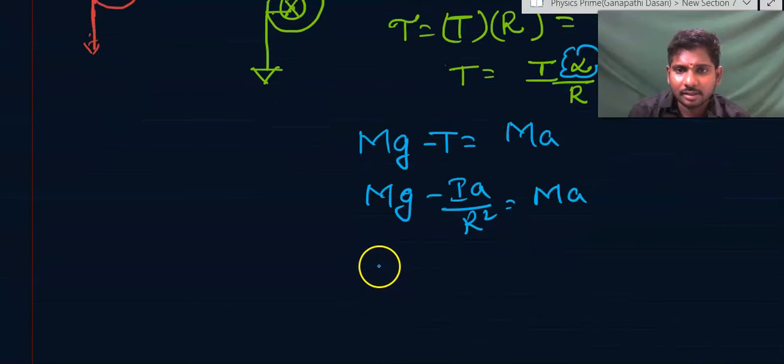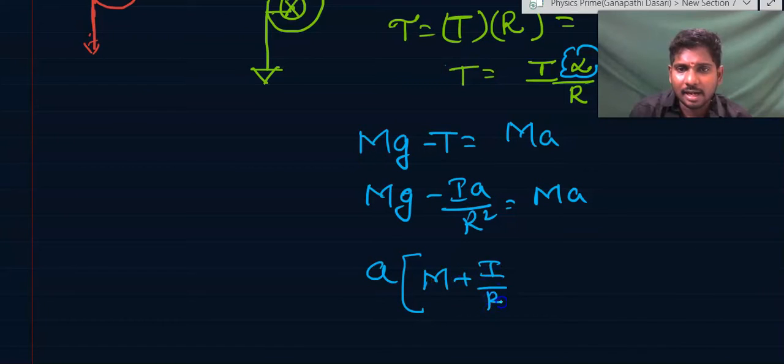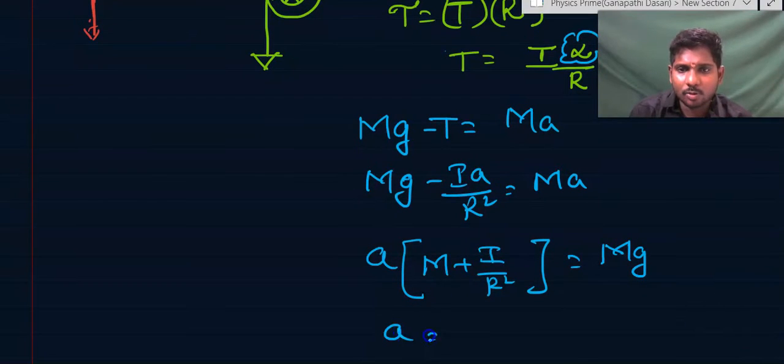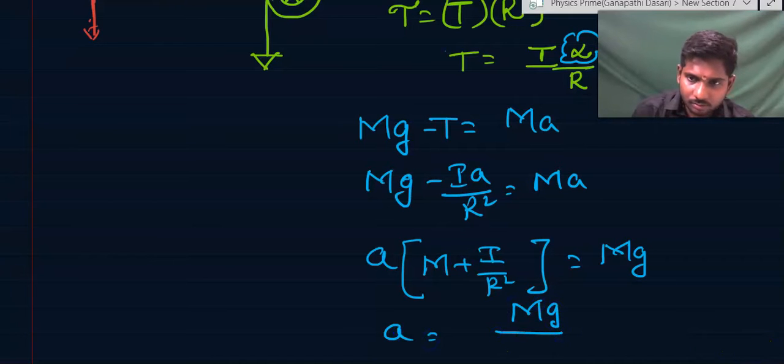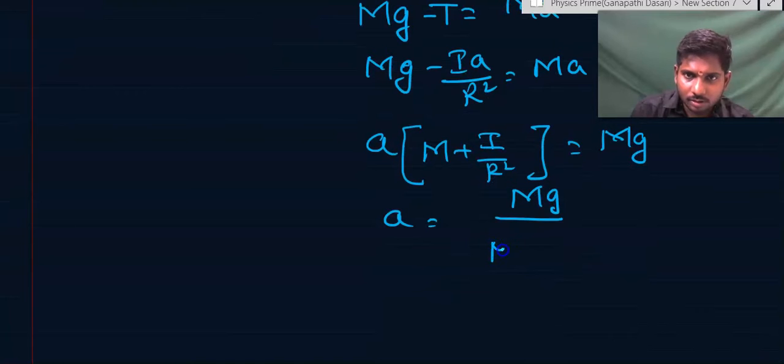Then a into (m plus I by R square) is equal to mg. Then what will be the answer? a is equal to mg divided by (m plus I by R square).